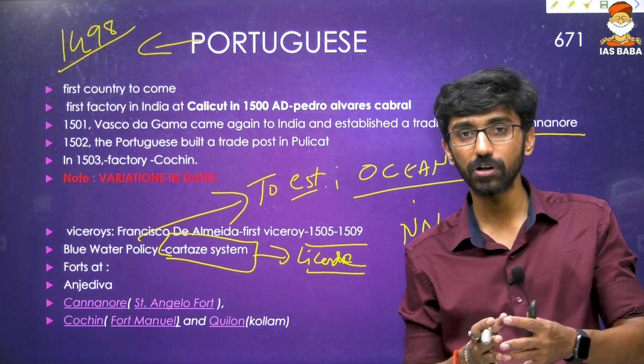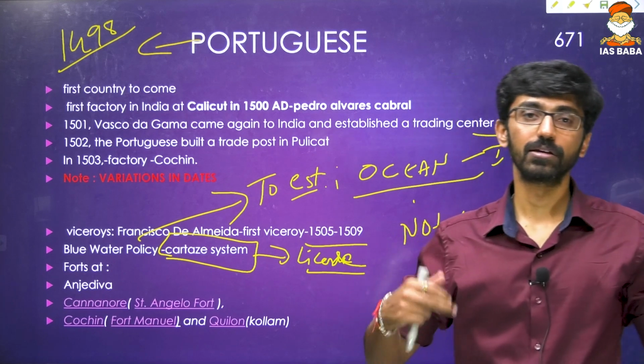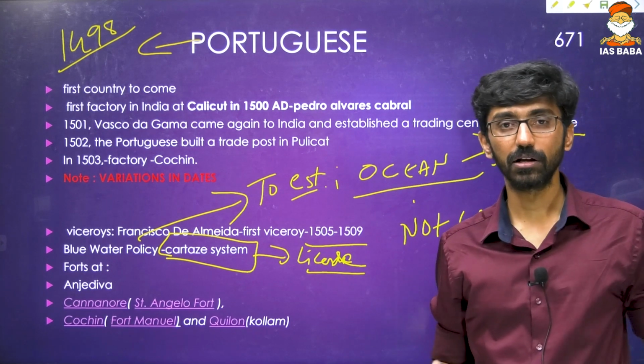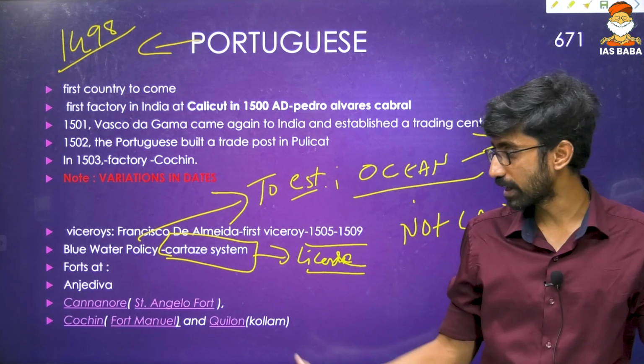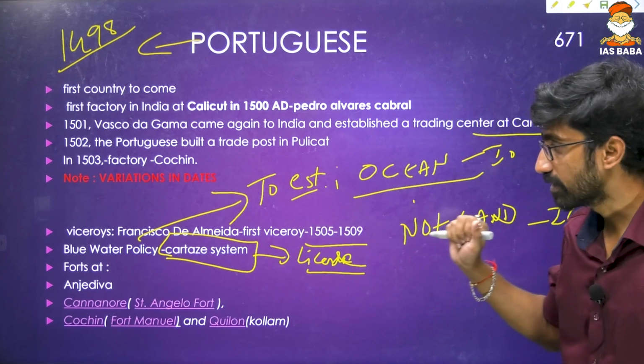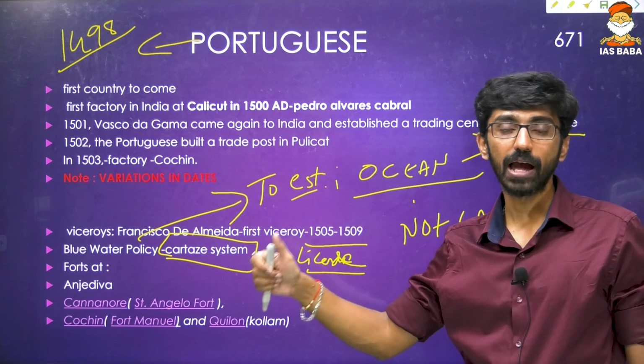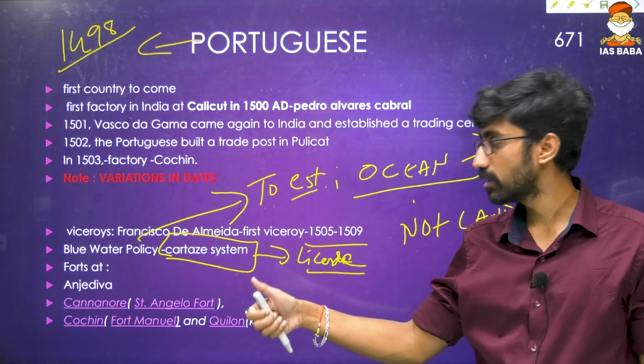I think most of you know about St. George Fort or St. William Fort. Okay, so I think it's a less known fort, but again, to go a little bit deeper, I think we can know about some of the forts established by the Portuguese in India, and particularly established by Francisco de Almeida. That's the blue water policy, establishing Portuguese supremacy over oceans, and to enforce that supremacy, he brought a licensing system